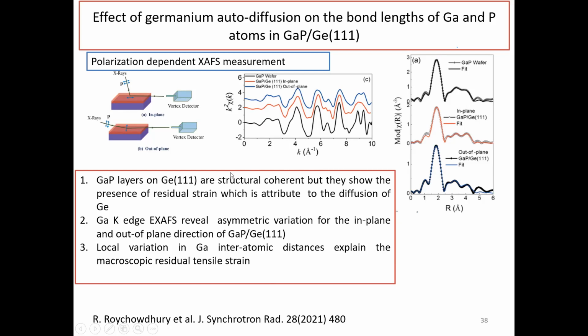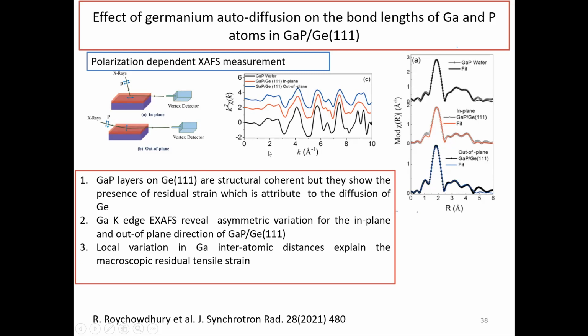And what we get is that gallium phosphide layers on germanium 111 are structurally coherent, but they show the presence of residual strain, which is attributed to the diffusion of Ge. This was the model, or the expectation, and it was confirmed by SIMS, secondary ion mass spectrometry. Then we did the gallium K-edge EXAFS, which reveals an asymmetric variation of the in-plane and out-of-plane direction.